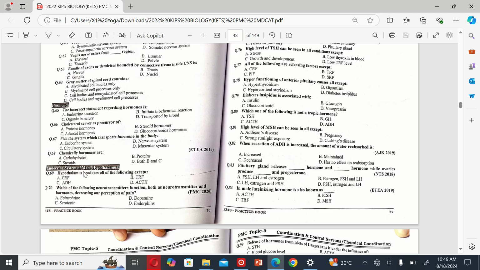The next MCQ is: chemically hormones are A. Carbohydrates, B. Protein, C. Steroids, and D. Both B and C. So the correct option is D.